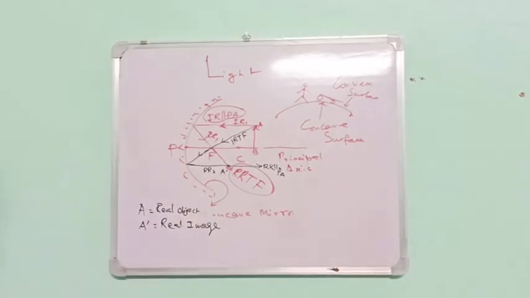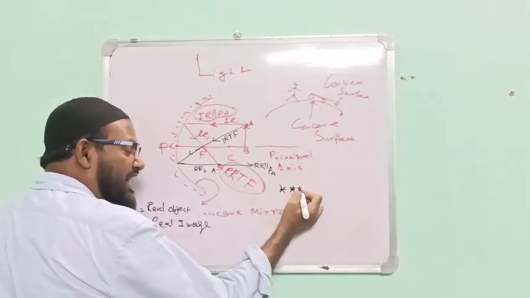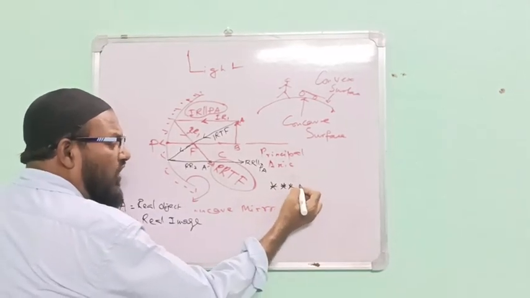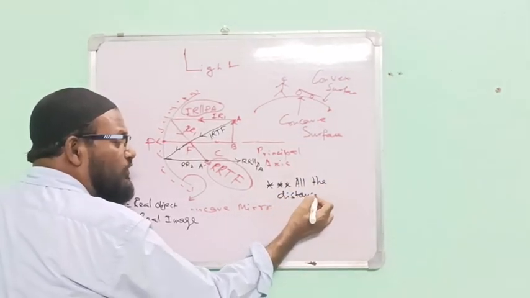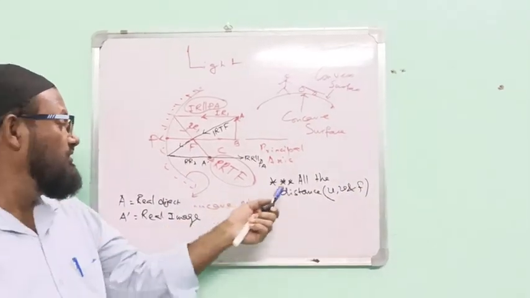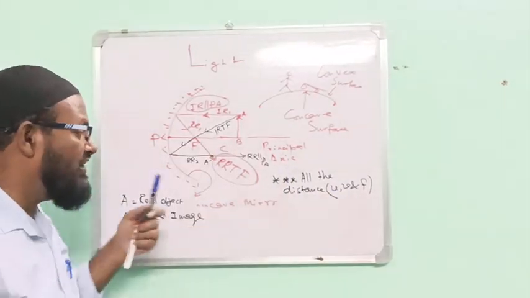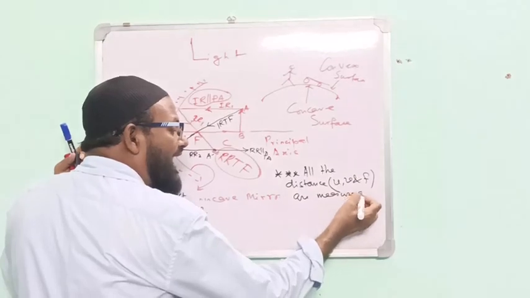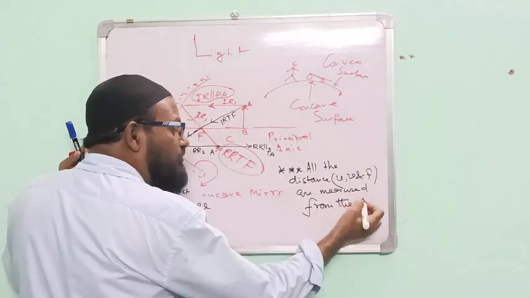Now, here, one thing is important. Please see and understand. What is this? Sir, all the distances within brackets: U, V and F. In the case of a mirror, plane mirror or lens, all the distances are measured, please be careful, from the pole.